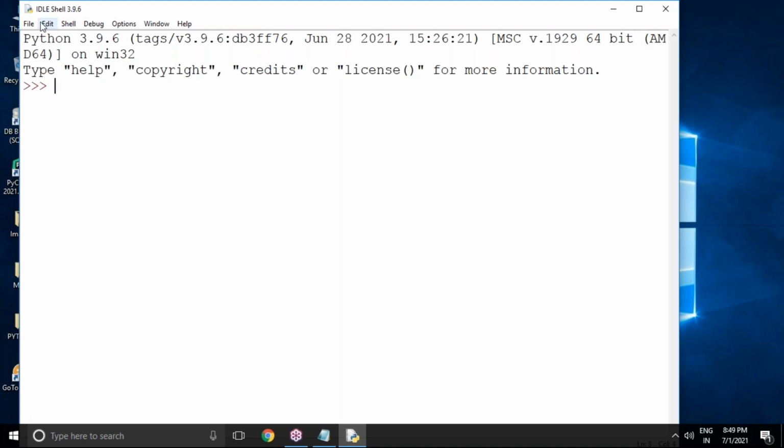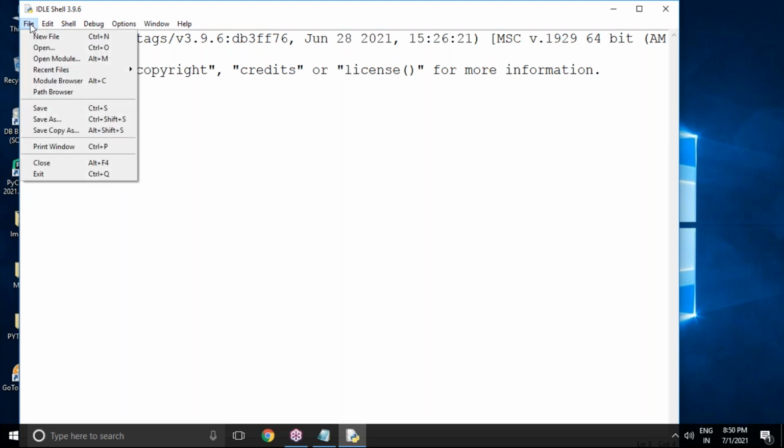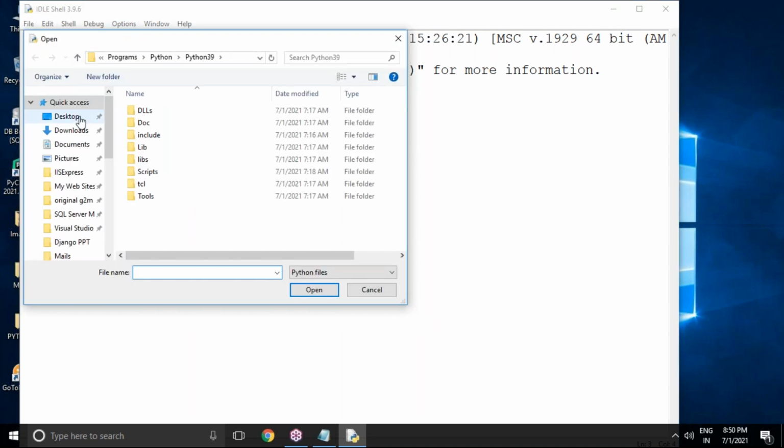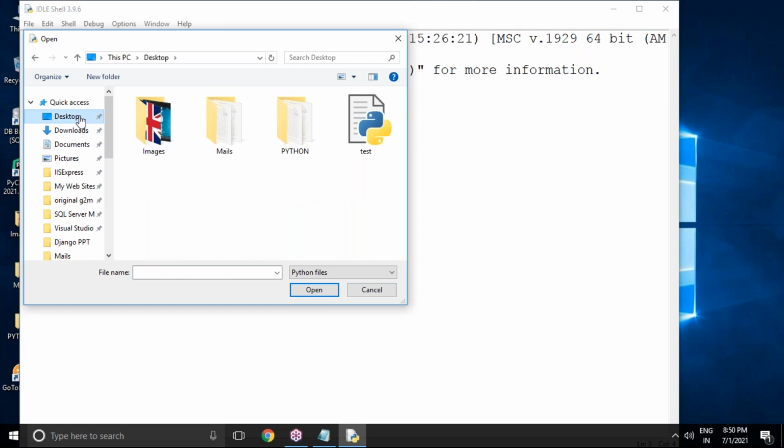To open that script file, go to the File menu, click on Open, and go to the desktop where your file is located. I'm selecting this test.py file and clicking on Open.